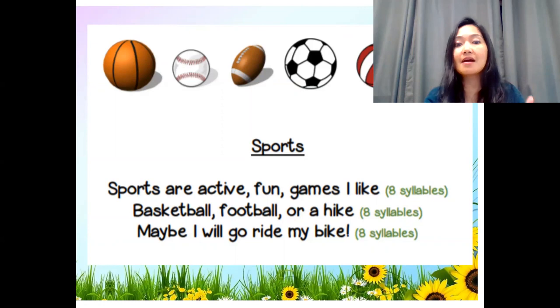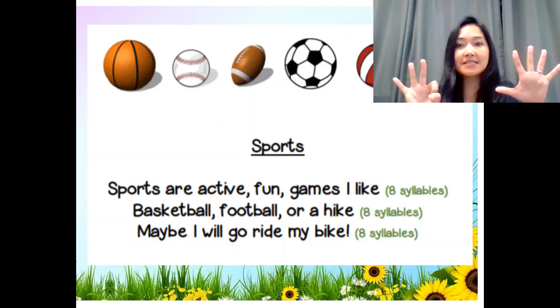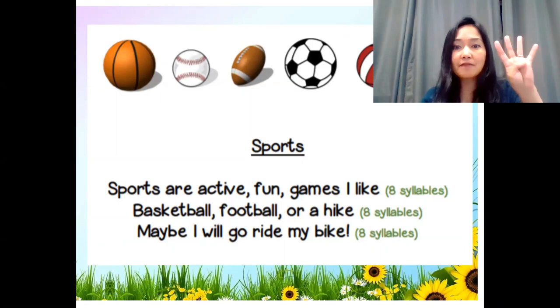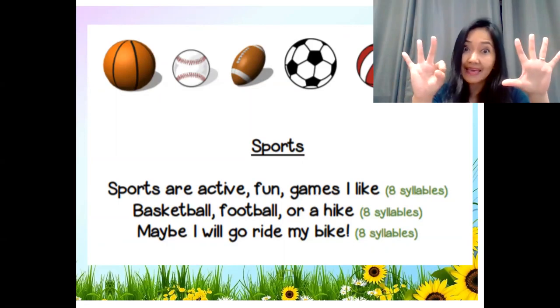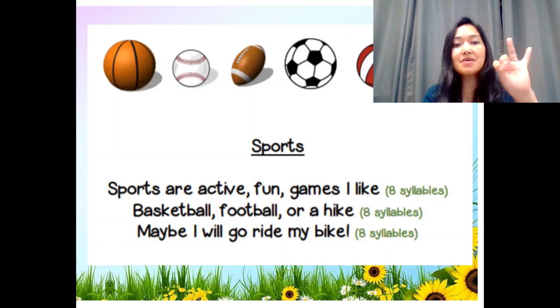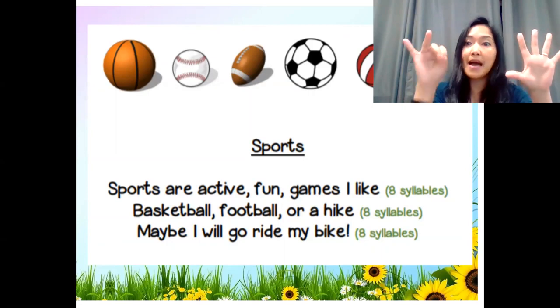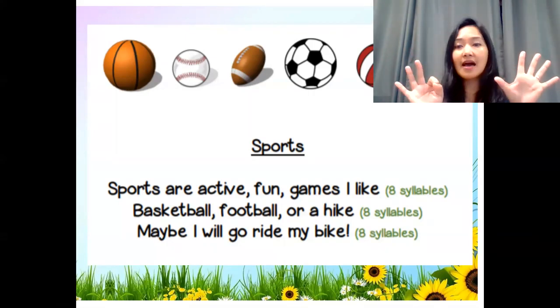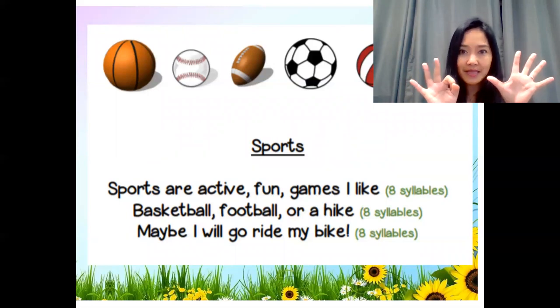So we have: Sports are active, fun games I like. That is 8 syllables. Basketball, football, or a hike, 8 syllables. Maybe I will go ride my bike. All of those lines follow 8 syllables.